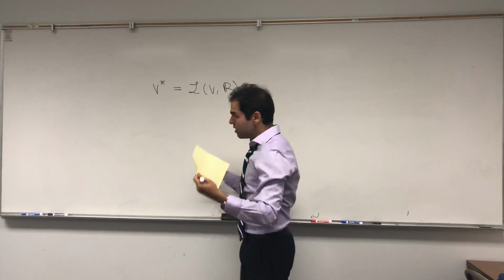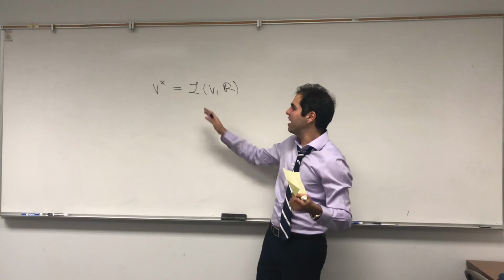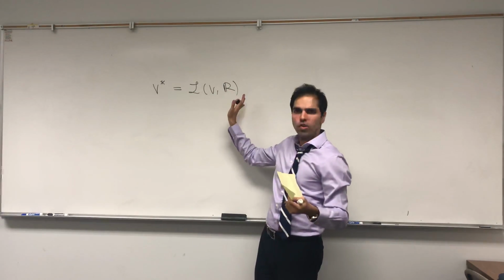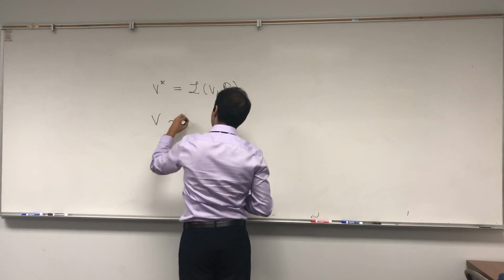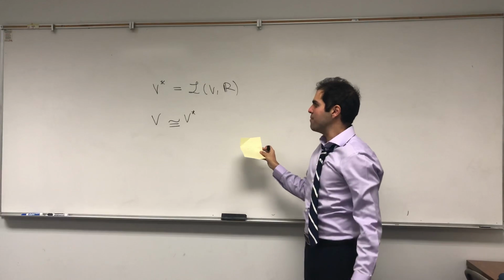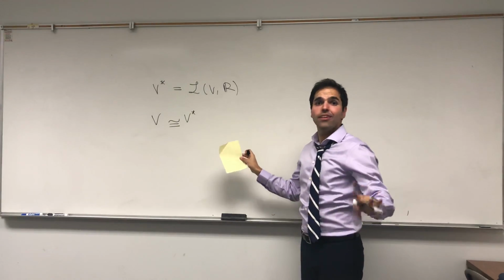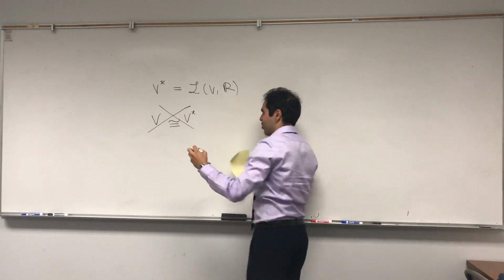And in a linear algebra course and in my videos, you usually show that even though V star is so abstract, V and V star are isomorphic. So V is kind of isomorphic to V star in the finite dimensional case. But what I want to show you is that in the infinite dimensional case, this is wrong.